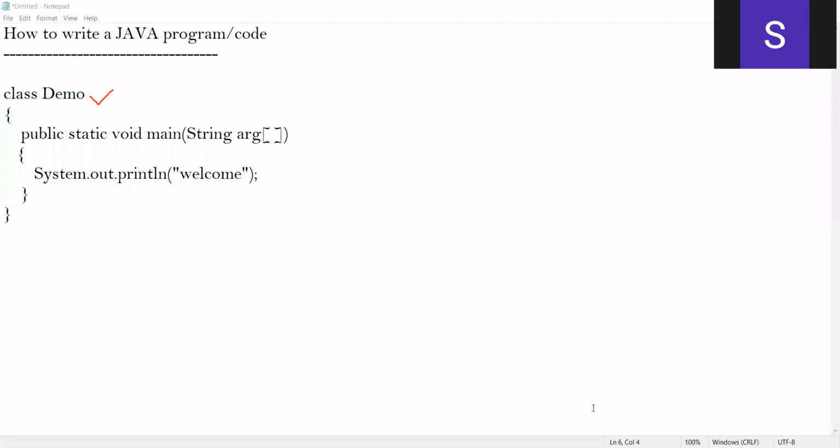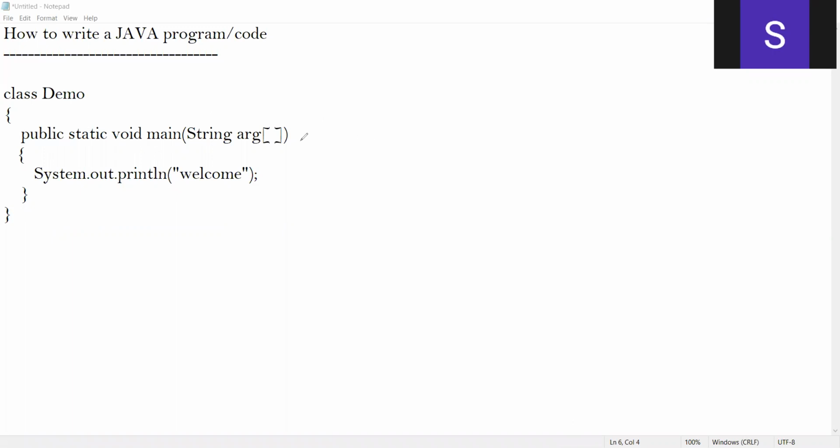Students may get confused and put a semicolon here. That's not correct. You should put a semicolon only for a C++ class. But when you're writing Java, you should not put a semicolon. Right, students? That is one more important observation. You need to make it out. Okay, fine. Now, we are finished with this.